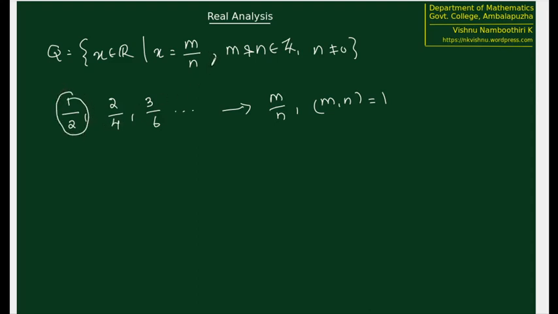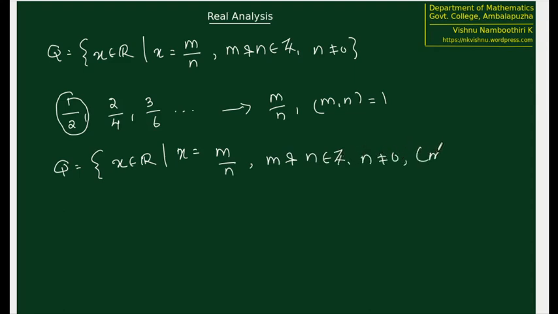So in this way we can avoid one confusion. We can probably rewrite Q in the following way to avoid certain confusion: x real number, x is equal to m by n, with m and n integers, n not equal to 0 and GCD of m, n equal to 1. This is one possible way to avoid the confusion with 1 by 2, 2 by 4, 3 by 6, everything appearing in Q, the same rational number with different notations.